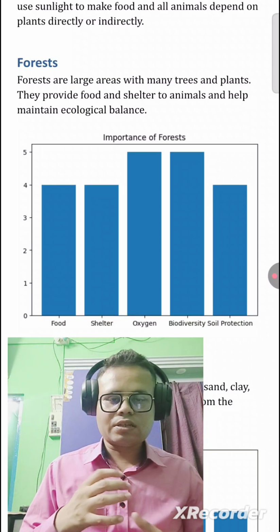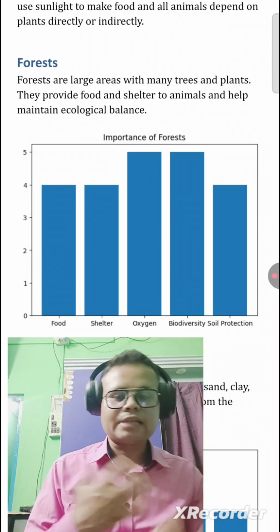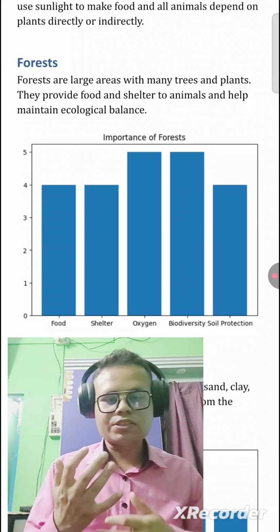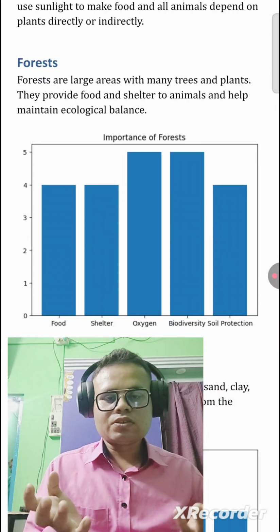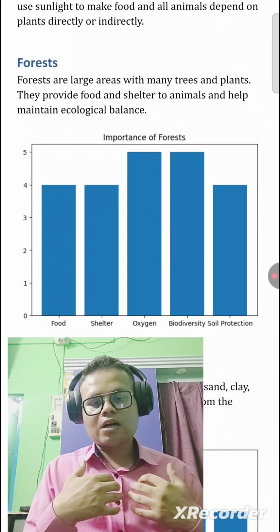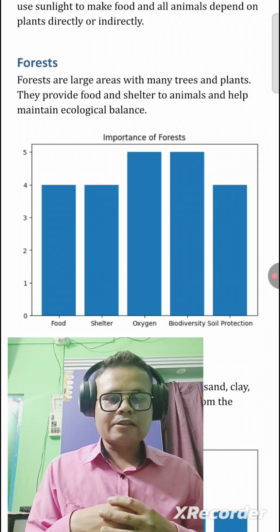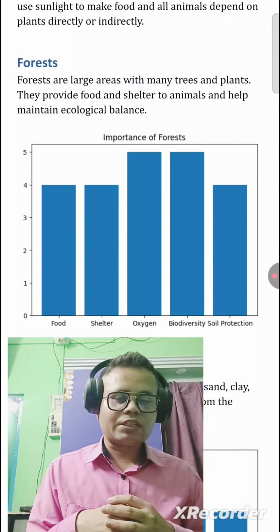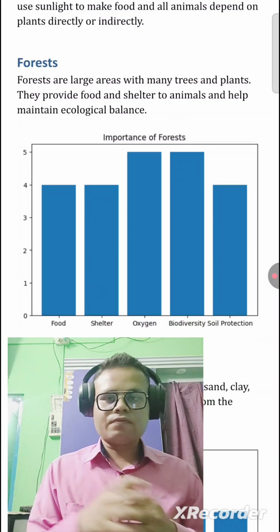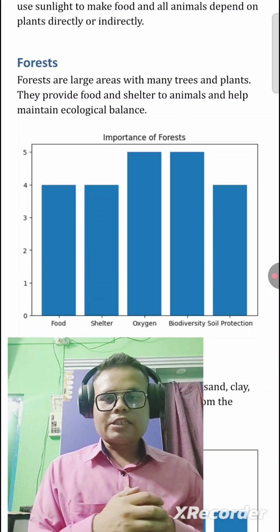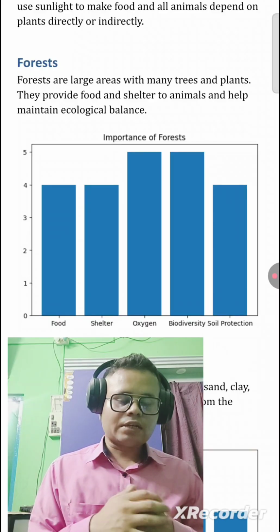What is ecological balance? It is the balance between animals, trees and everything else, and how they are interdependent and maintain the difference between consumption and marginal consumption.